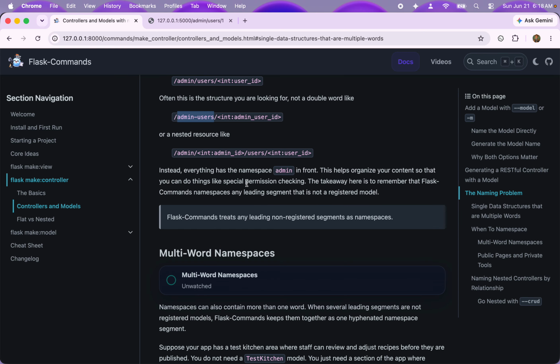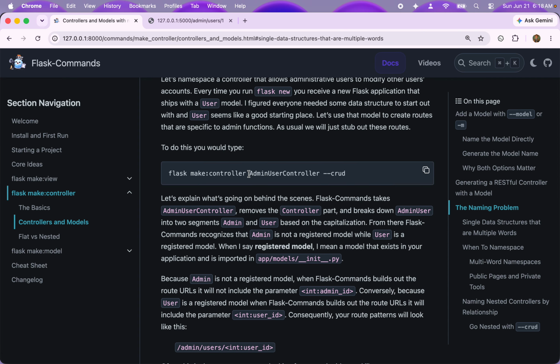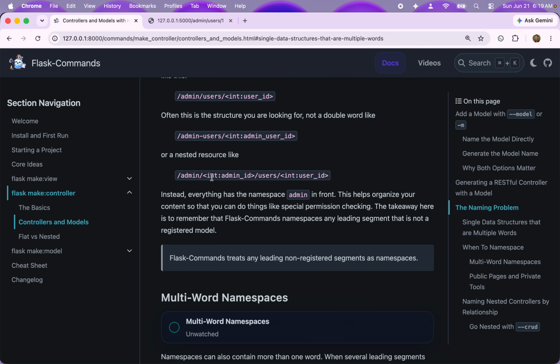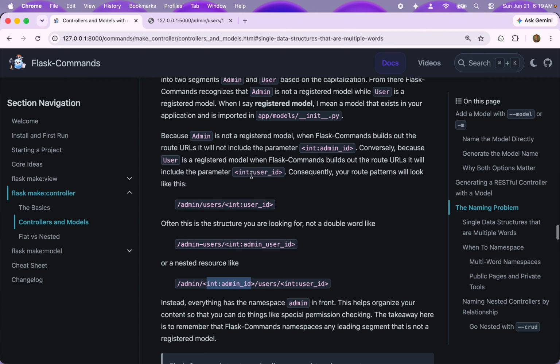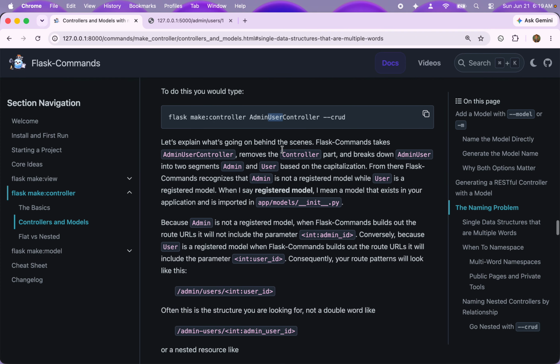And what Flask Commands is doing is it looks at, when we wrote this command, AdminUserController, it removes the word controller, and then it looks at each one of the segments. So in this case, admin and user, and it says, hey, is admin a registered model? If it is, then I'm going to put the IDs in. If it's not, then I'm just going to consider it a namespace. And then it goes to the next segment and does that same thing.